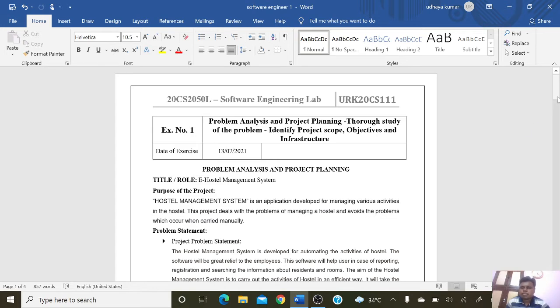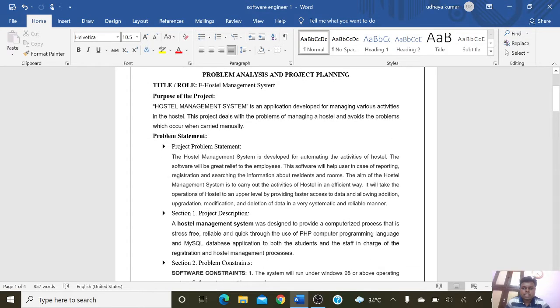And what is the problem statement of the project? The problem statement of the project is to develop an application for automating the activities of the hostel. The software will be a great relief to the employees. The software will help users in reporting, registration, and searching the information about residents and rooms. The aim of the hostel management system is to carry out the activities of the hostel in an efficient way. It will take the operation of the hostel to the upper level by providing faster access to the data and allocation, allowing addition, upgradation, modification, and deletion of the data in a very systematic and reliable manner.